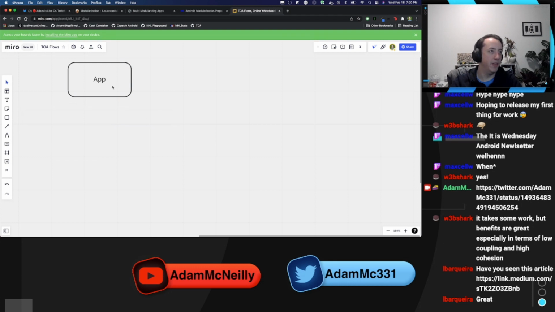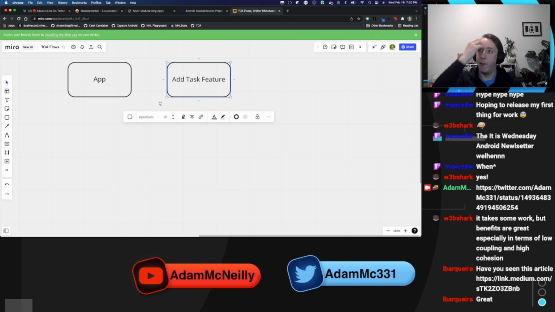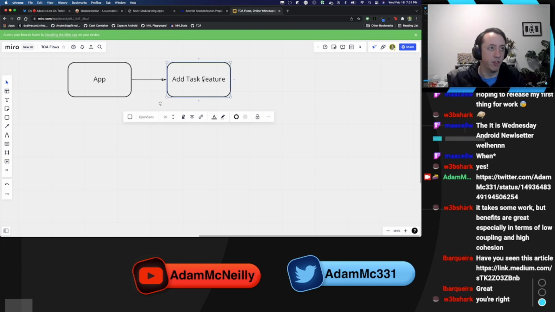You have your app module, and this depends on some sort of feature module, which would be the add task feature. Let's talk about that one. I don't know. Because I don't know what I'm doing, I'm having so much trouble picturing this, but maybe this is exactly what I need to do to figure it out. So the question being, what goes inside this feature module? And is there more?